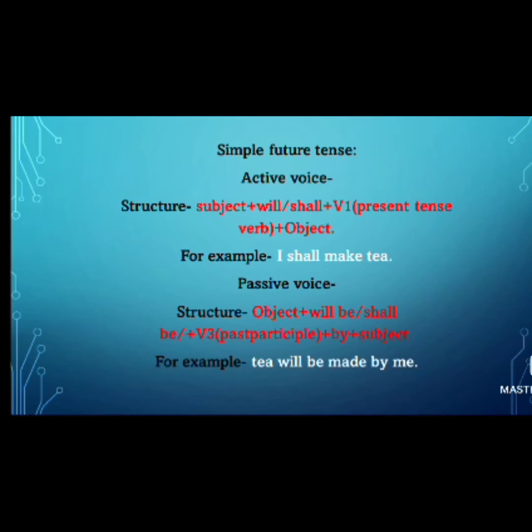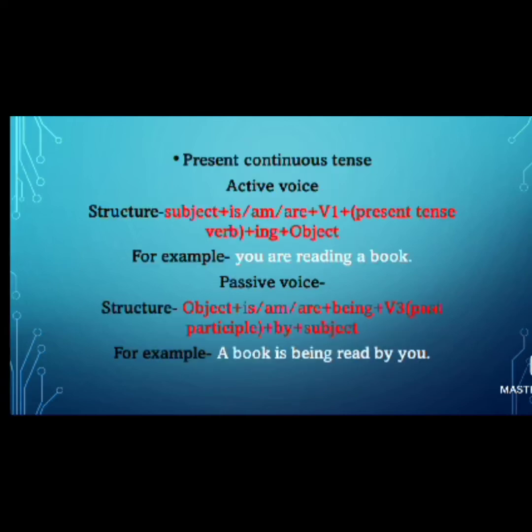Next, simple future tense. Active voice structure is subject plus will or shall plus V1 present tense verb plus object. For example, I shall make tea. Coming to passive voice structure, object plus will be or shall be plus V3 past participle plus by plus subject. For example, tea will be made by me.